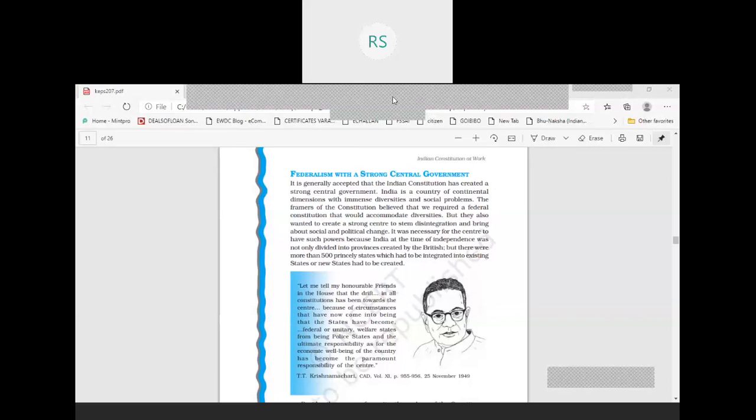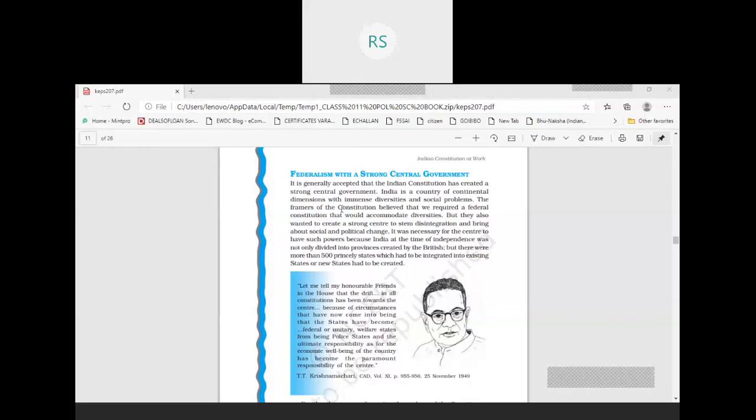T.T. Krishnamachari is pointing towards another point, and that is that nowadays the nature of the states has changed. Earlier, the states used to be police states. Police states means the state which is concerned only with the maintenance of law and order.